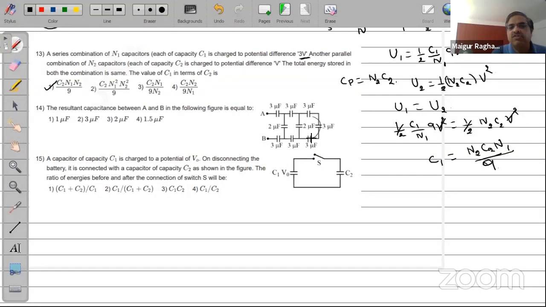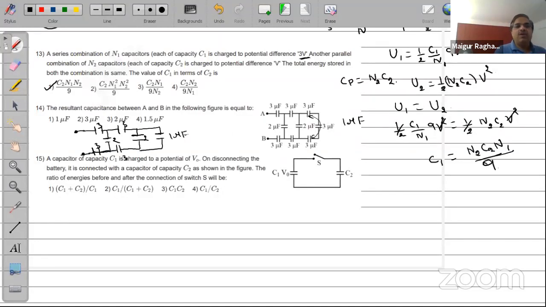These three are in series combination. So I can replace this with one single capacitor, which will be equal to 1 microfarad, 3 divided by 3. So hence I will have the combination to be equal to now, in this way. This is 3, this is 3, this is 3, this is 3, this is 2, 2. And there's one more here, which will be equal to 1 microfarad. 1 and 2 together will be equal to 3, isn't it?